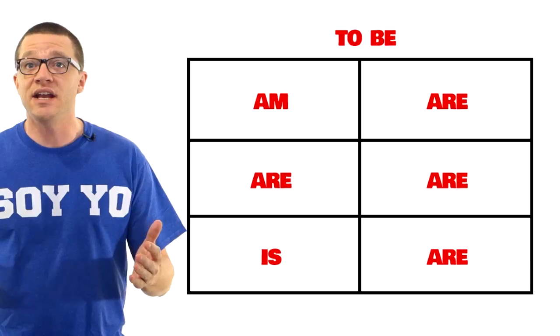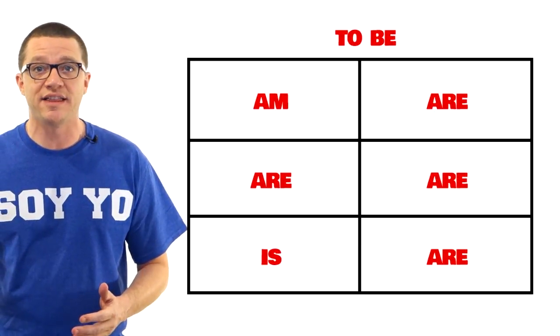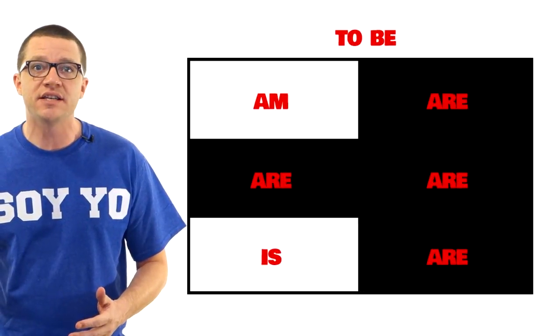That's different from English. In English, the same chart looks like this. Notice R takes up 4 of the 6 spots. So right away, we know Spanish is very different from English in this way. This difference gives us one huge power in Spanish. We usually don't have to say the subject pronoun. Because each conjugation is unique, if that word is said, we know exactly which box it comes from and thus what subject pronoun is implied.